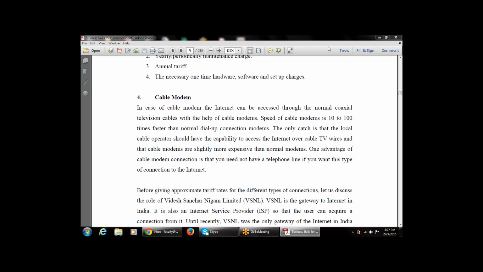That is, the internet can be accessed through normal coaxial cables with the help of cable modems. The speed of cable modems is generally 10 to 100 times faster than normal dial-up modems.